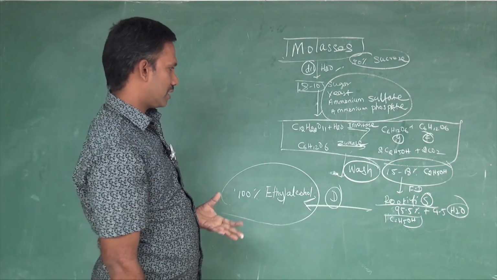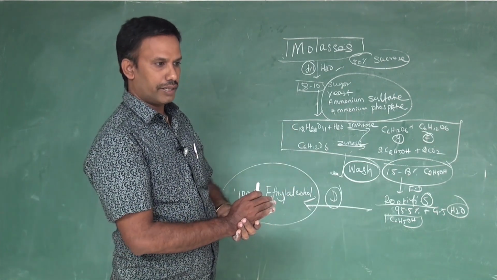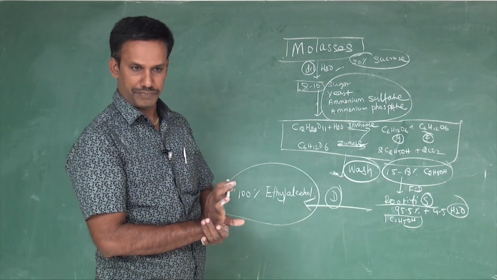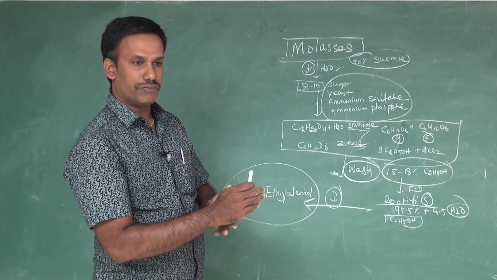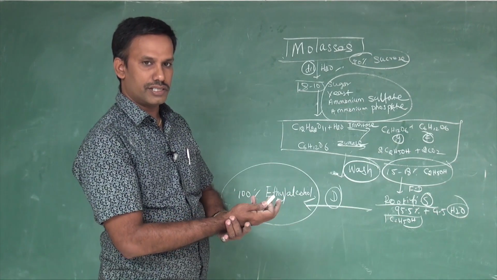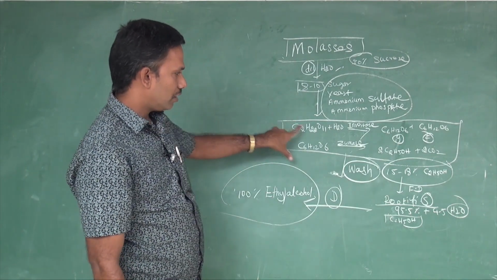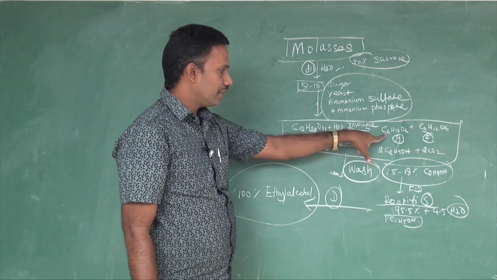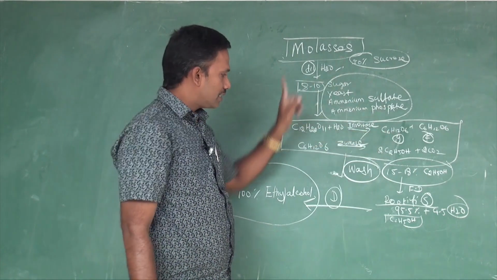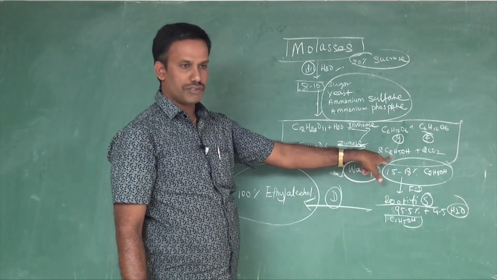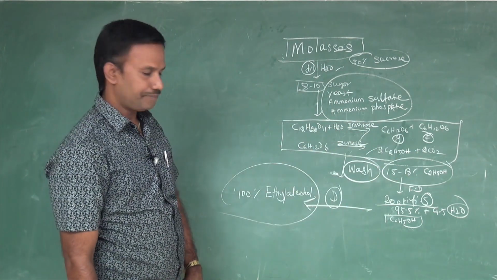During the fermentation, what is happening there? The bigger organic molecule is fragmented into smaller ones in an anaerobic condition by using the biocatalyst, that is called fermentation. The definition of fermentation is nothing but the higher or bigger organic molecule fragmented into smaller ones by using biocatalysts like enzymes. See here, sucrose C12, using the enzyme invertase, is converted to C6, fragmented into smaller carbon. Then C6, further using zymase, you are getting C2H5OH. This is our motive, to prepare ethyl alcohol, we have prepared here.